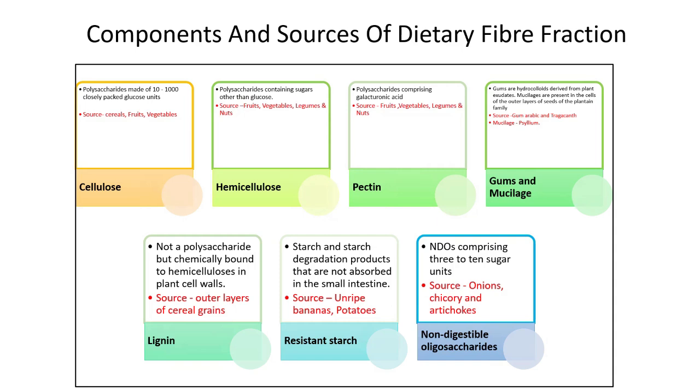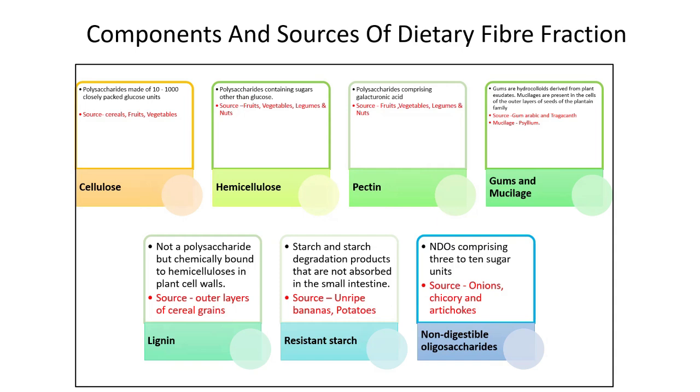Next is gum and mucilage. Gums are hydrocolloids derived from plant exudates. Mucilages are present in the cells of the outer layer of seeds of certain plants, for example, psyllium. Both are used as gelling agents, thickeners, stabilizers, and emulsifying agents. Examples of plant exudates are gum arabic and tragacanth seeds, which contain these gums. Some seaweed extracts like agar, carrageenans, and alginates also contain gums. An example of mucilage is psyllium.